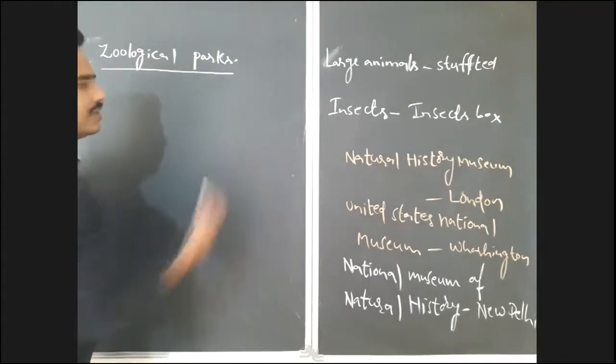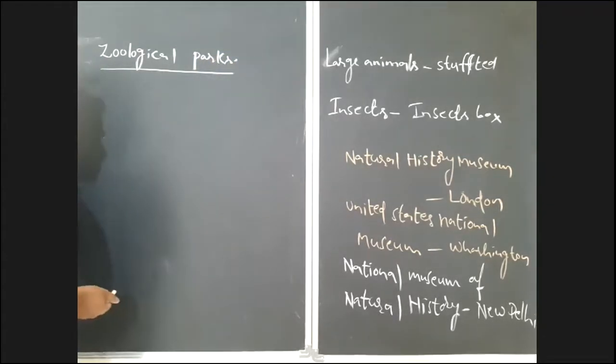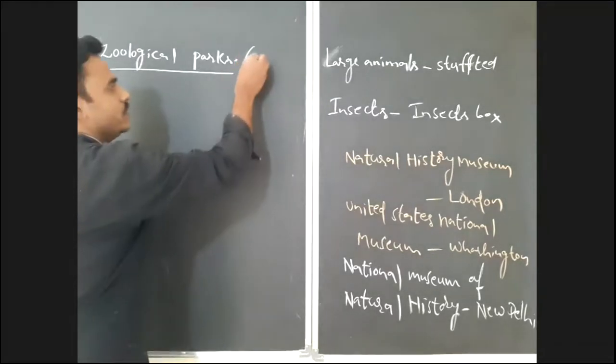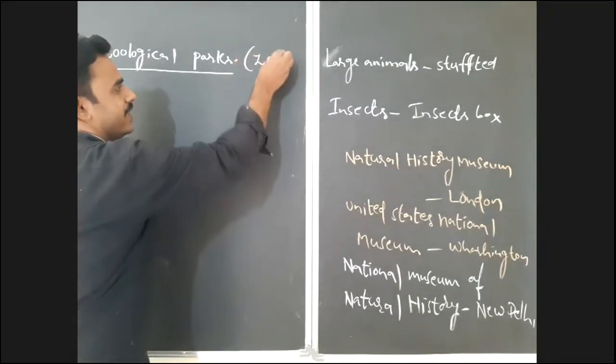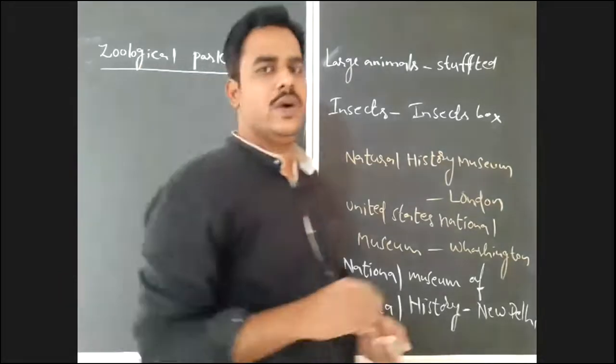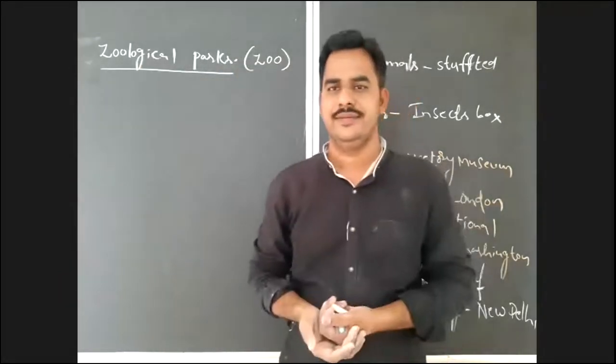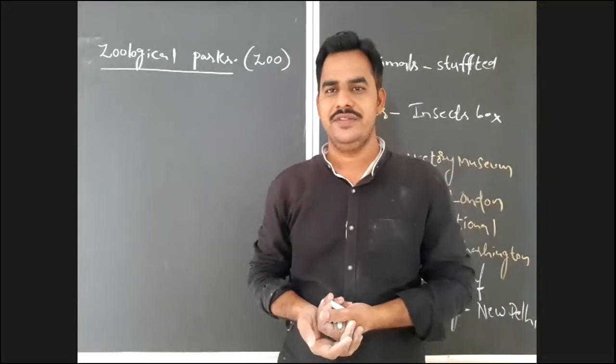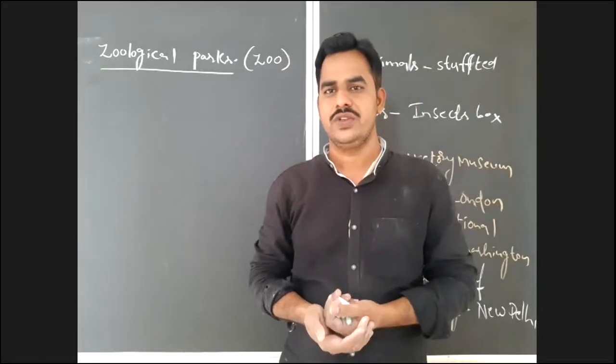Zoological parks or zoological gardens are commonly known as zoo, but there is some difference between a zoo and a zoological park. So, what is a zoo in simple terms? Maybe you all know, you have all visited zoos.